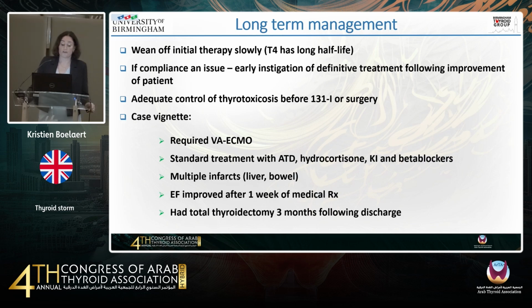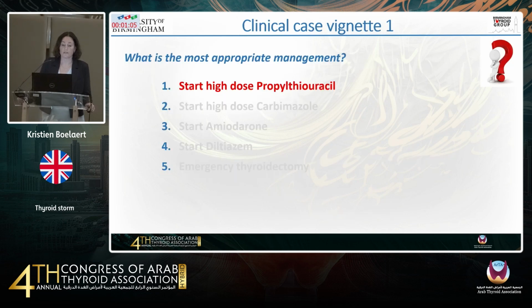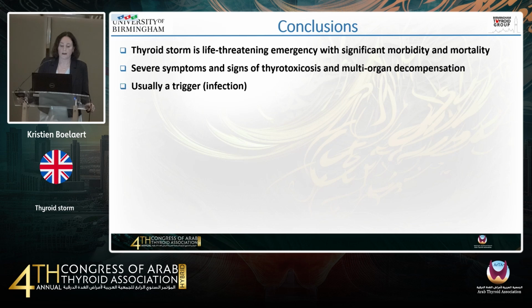So in our patient, I was lucky to be able to have ECMO available, otherwise this patient would not have survived. She responded within a week to the medical treatment that was given. Like I said, she infarcted part of her liver and bowel and required surgery for that, and she had a total thyroidectomy 3 months following discharge. And she's fit and well now. So the most appropriate management, I think we all agreed here, was to start high-dose propylthiouracil.